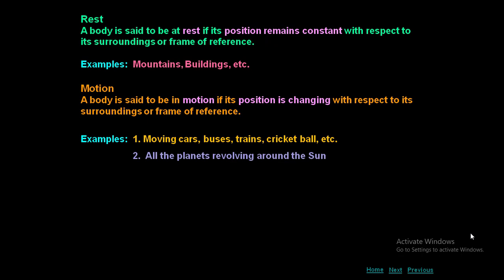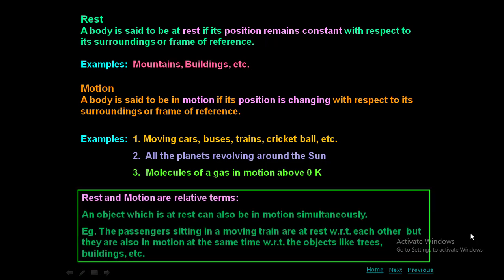All the planets revolving around the sun are also in motion. Molecules of a gas are in motion above 0 Kelvin, because when temperature rises, definitely the molecules will move randomly in different directions. Now here, both rest and motion are relative terms.